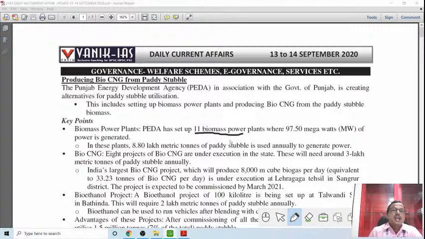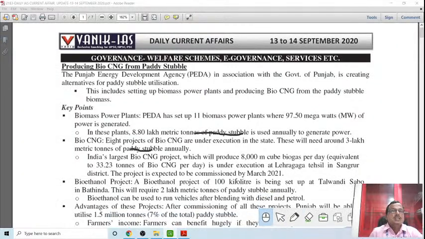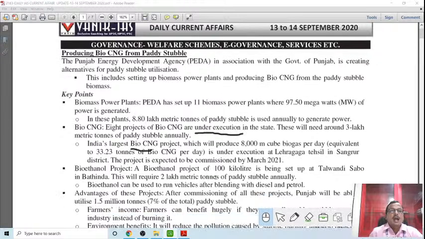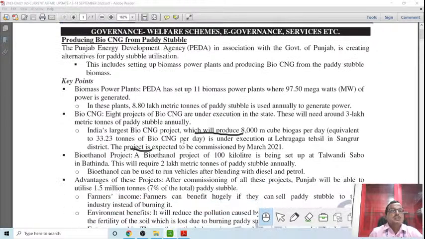In these plants, 8.80 lakh metric tons of paddy stubble is used annually to generate power. That will be huge. It is a very big step, and the government has taken the right direction in launching these things in a very unique way. This is popularly known as the bioethanol project.